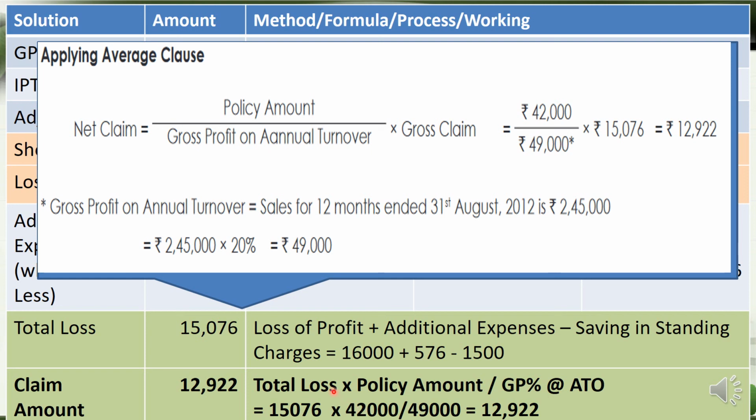So we take the total loss multiplied by the policy amount divided by 49,000, which is the gross profit on annual turnover. So we get 12,922.